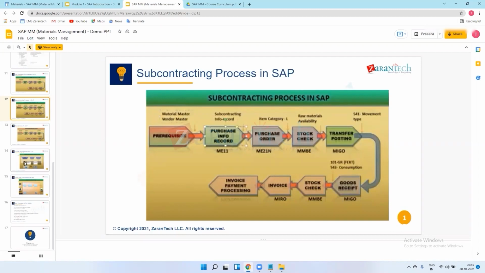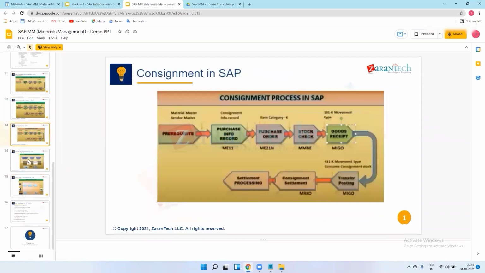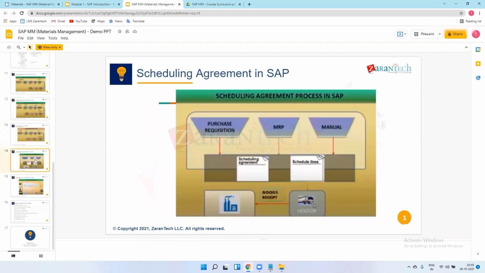So we can go to the next. Yes, yes. Consignment. Consignment, no? Scheduling agreement is there.